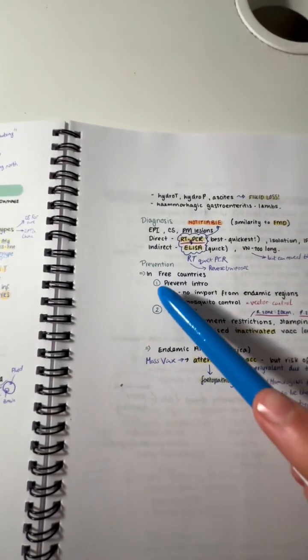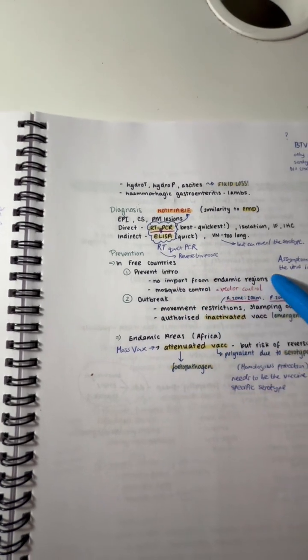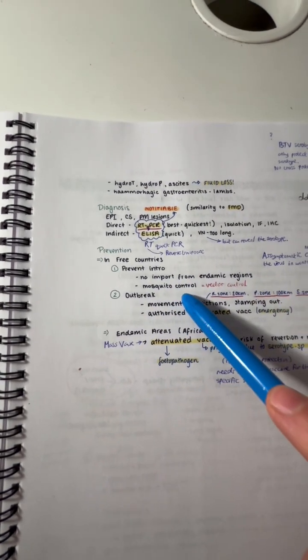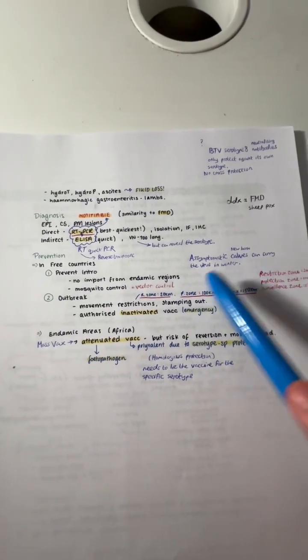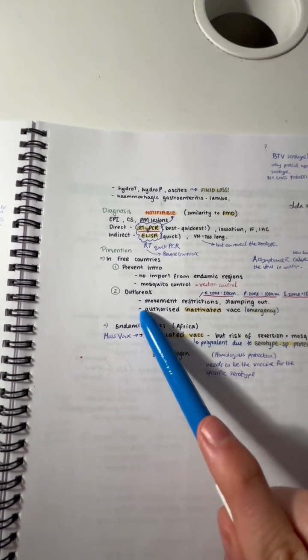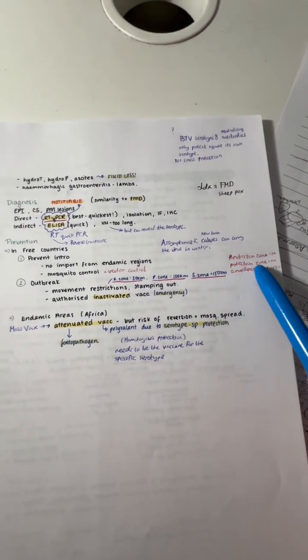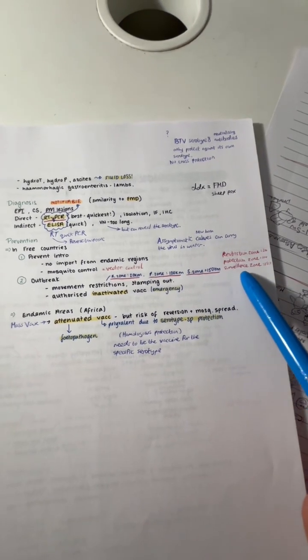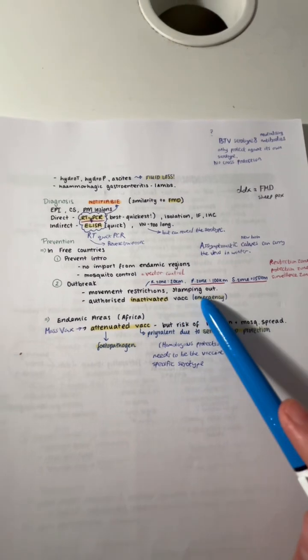For prevention, in free countries, you need to prevent the introduction, so have no imports from endemic regions and have midge control. It's also important to factor in that asymptomatic newborn calves can carry the virus in the wintertime. In the case of an outbreak, you need to have movement restrictions, so have a restriction zone at 20 kilometers, protection zone at 100 kilometers, and a surveillance zone at 150 kilometers. Stamping out the virus is also required.